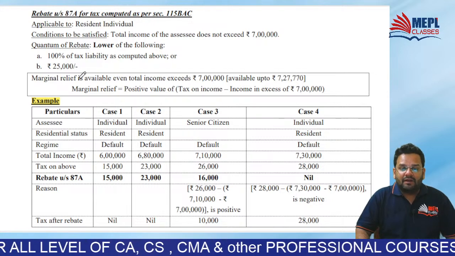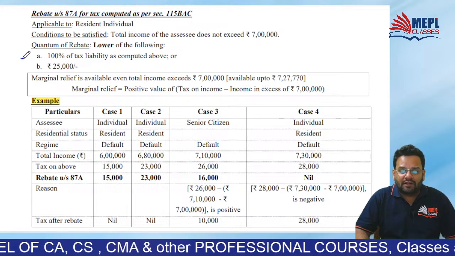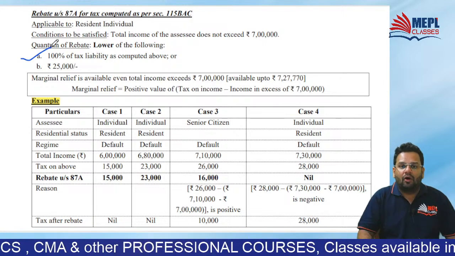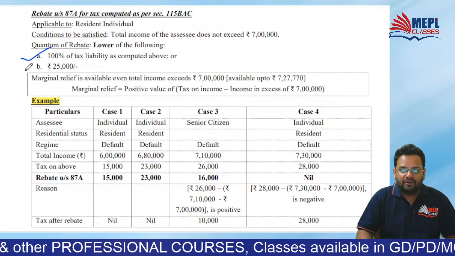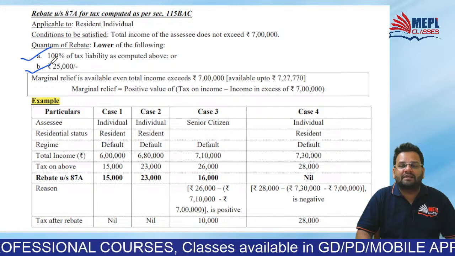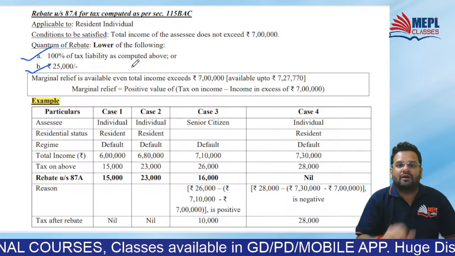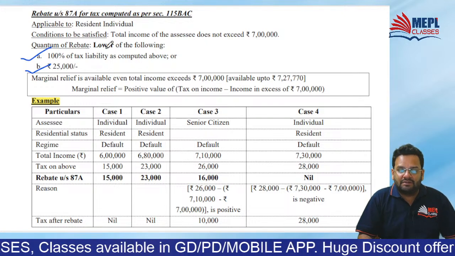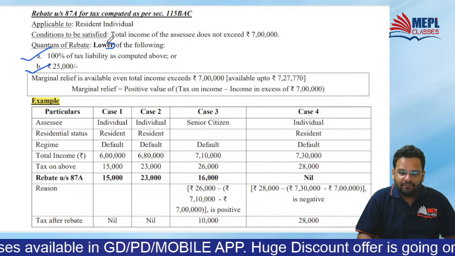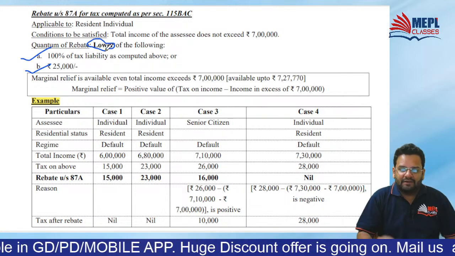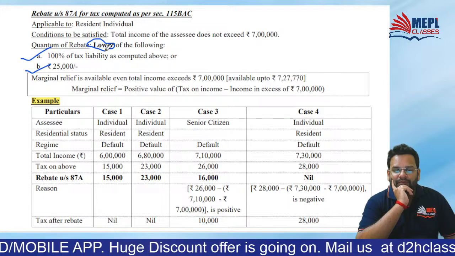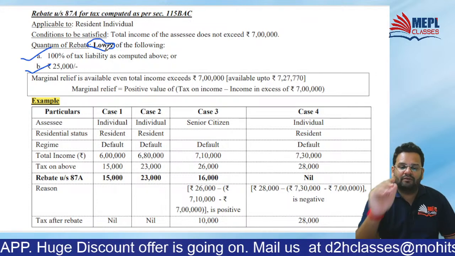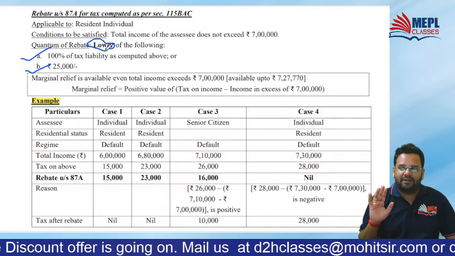Rebate will be 100% of tax liability or 25,000, whichever is lower. That will be the rebate.